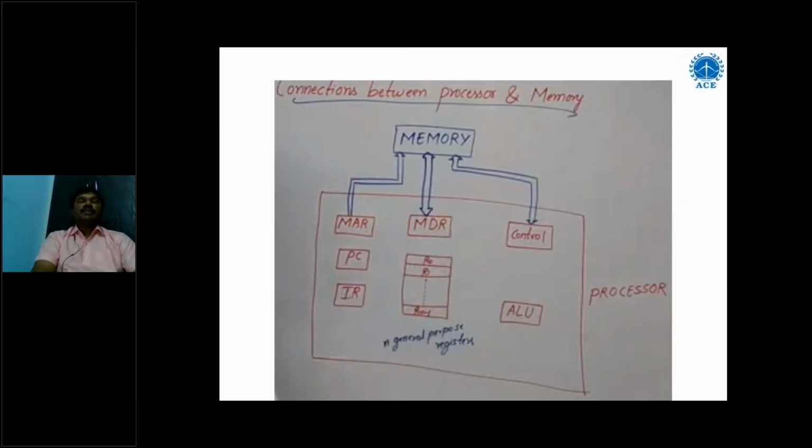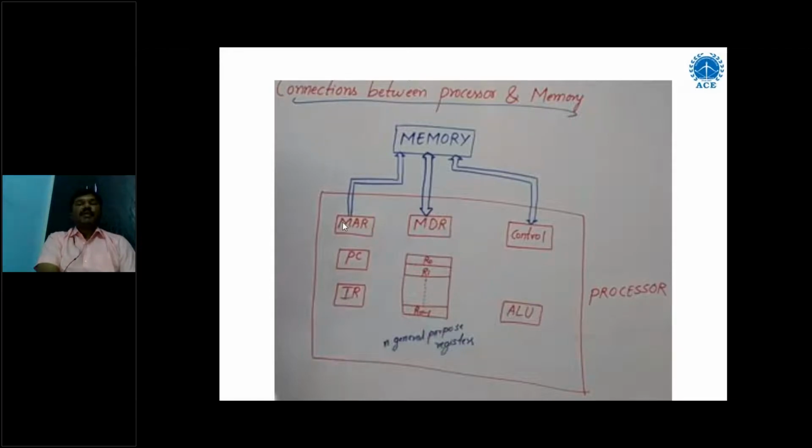Here are the connections between the processor and memory. This block diagram shows the processor, and this is the memory. The processor has three units: the ALU, the control unit, and a register set. In the register set we have different types of registers. ALU is the arithmetic and logical unit, and this is called the control unit. The control unit provides the control signals for the ALU and these registers to process data.